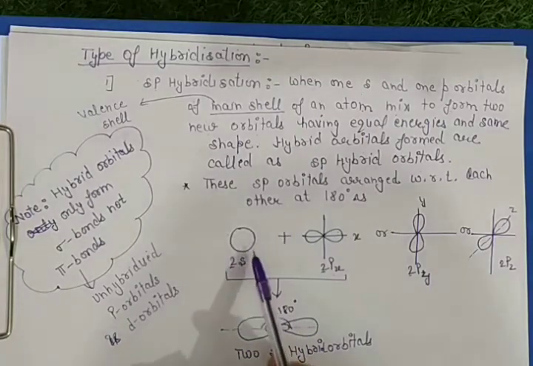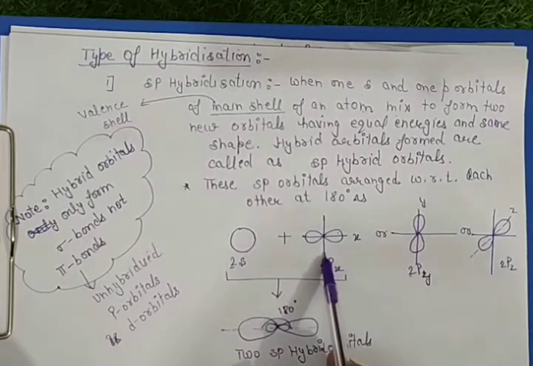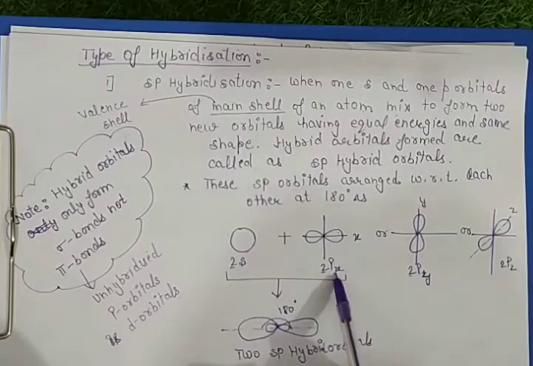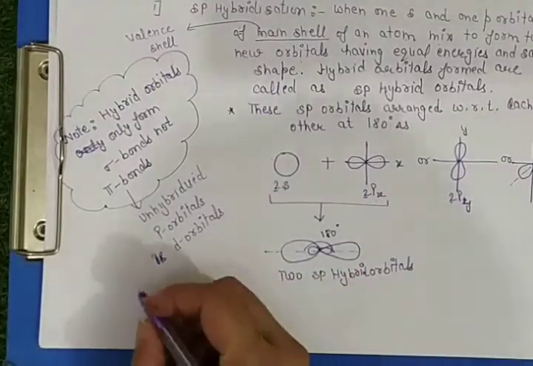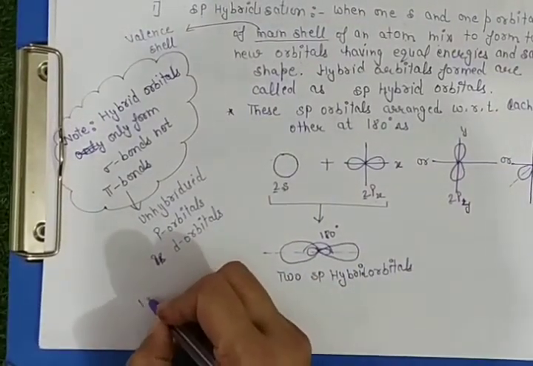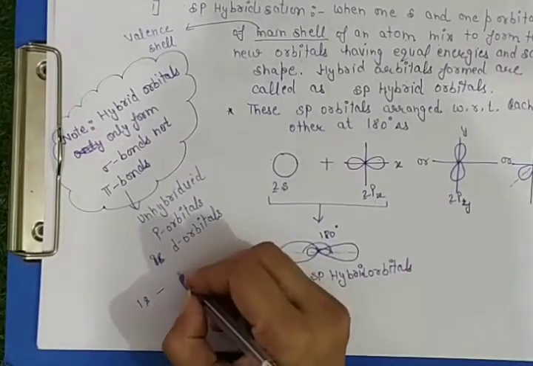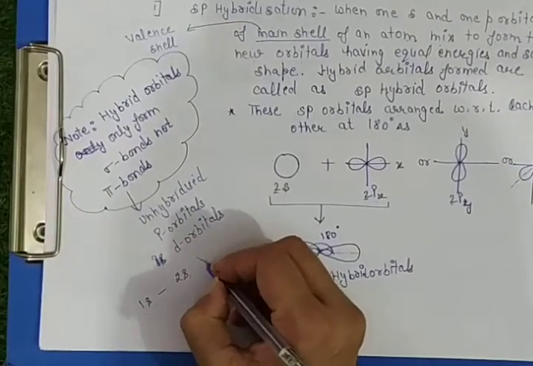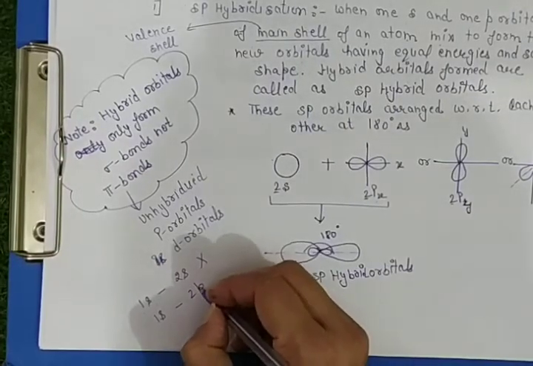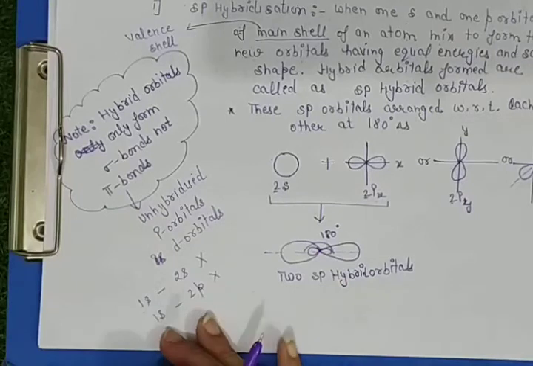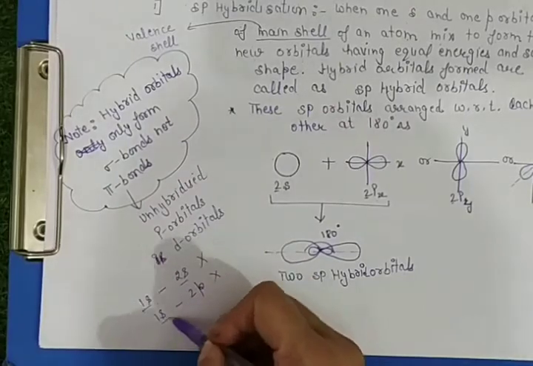So this one is the 2s, this one is the 2px, either taken here 2px, 2py or 2pz. Remember, there is no mixing of energy between 1s and 2s, or 1s with 2p, as there is a large energy difference between these orbitals and both are not called valence shell.